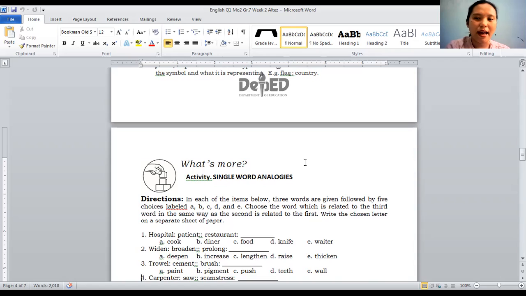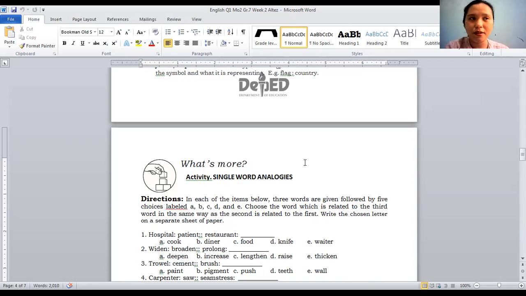Cook is not the correct answer. Waiter is not the correct answer. The correct answer is diner. Class, letter B is not read as dinner. Rather, it is read as diner.